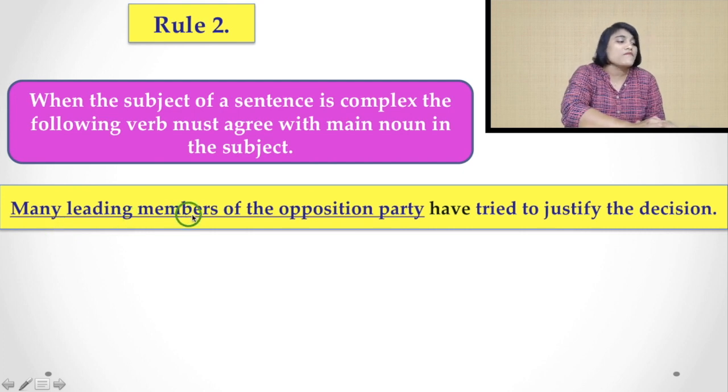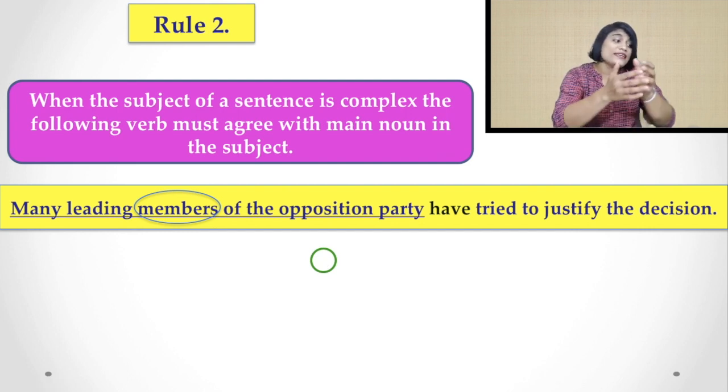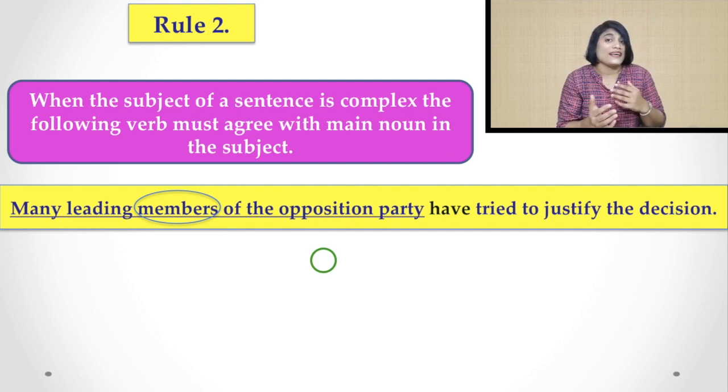Many leading members of the opposition party have tried to justify the decision. Here, what do you see? Here you find what is the head noun in this noun phrase. As you already know, if you watch my video lesson regarding phrase, clause, etc., I have discussed what is clause and phrase. I will provide the link in the description box below. If you haven't watched yet, please do watch to know all that as well.